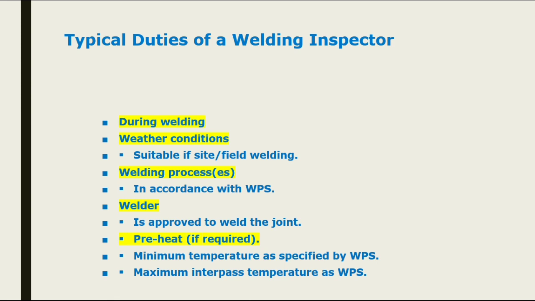Sometimes in a single WPS, multiple welders are qualified. One welder is qualified for root, one welder is qualified for fill up. So he needs to check: if one welder is qualified for root, is the same welder doing the root or is another welder doing the root? All these parameters he needs to take care of.